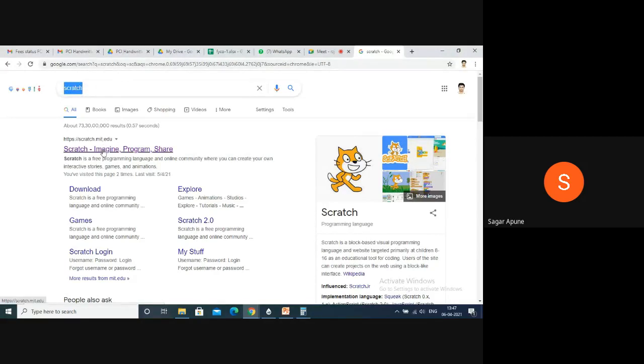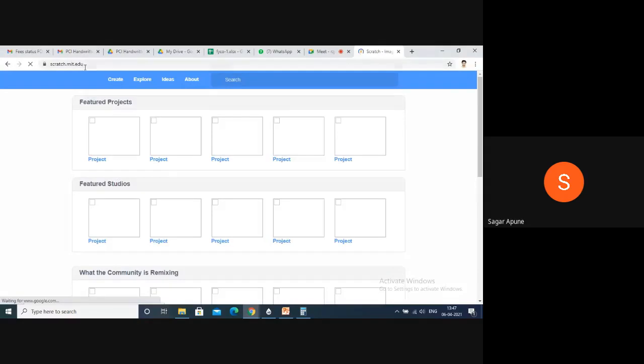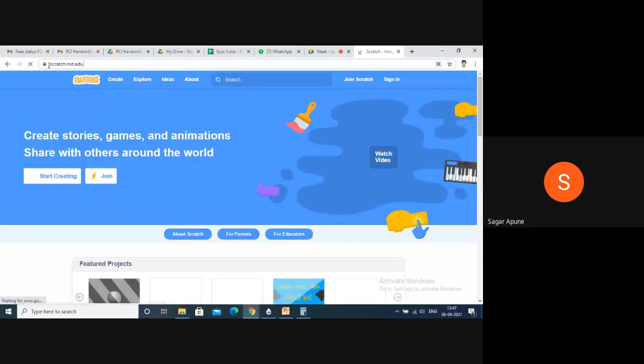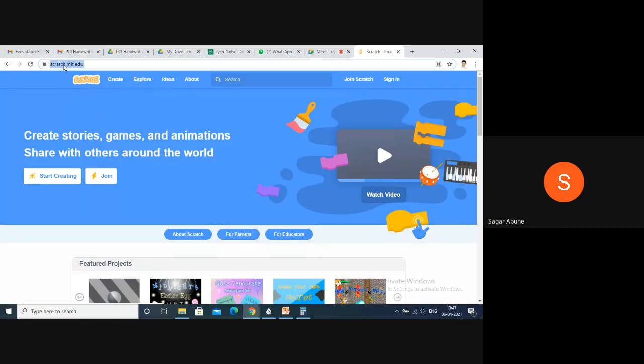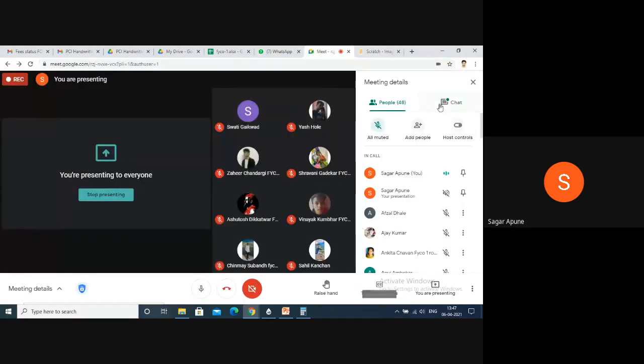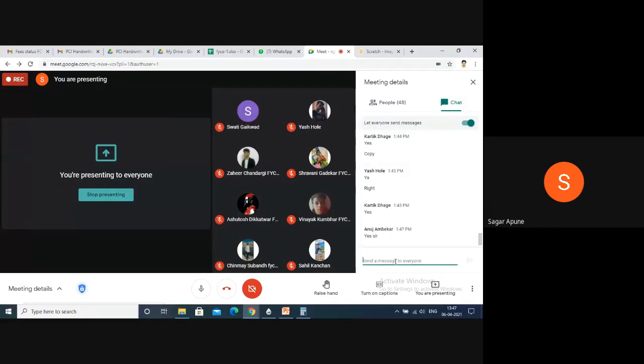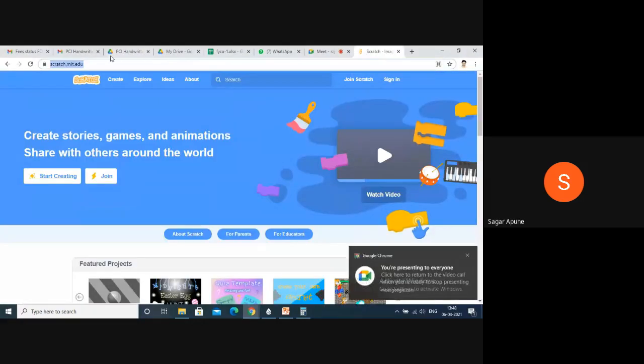This is scratch.mit.edu. This is specifically designed for children to understand and to develop logic in children's minds to develop a program perfectly. So here I will post this link in the chat box. You can try it after the lecture. It is the best site if you want to understand how to program.